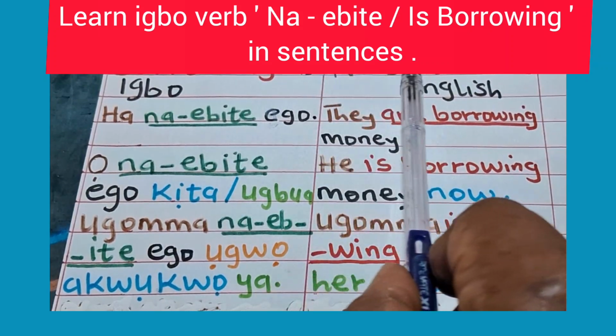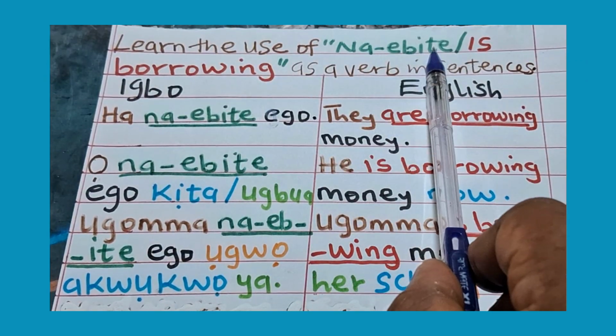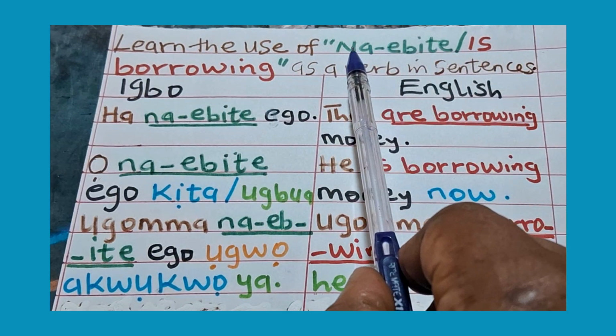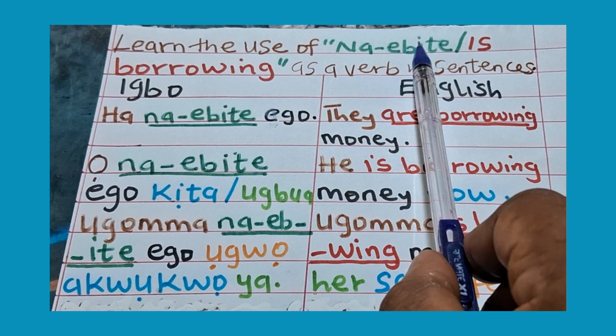Learn the use of na ebite. Na ebite means is borrowing as a verb in sentences. We are going to use this verb na ebite in our sentences now.